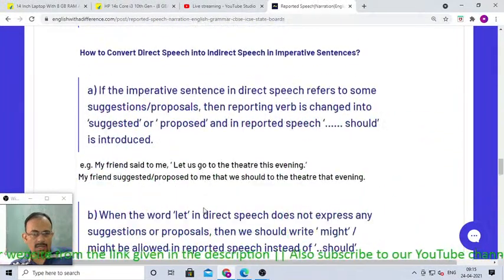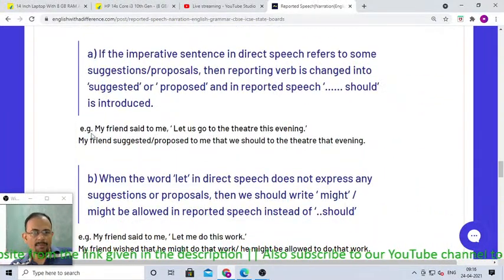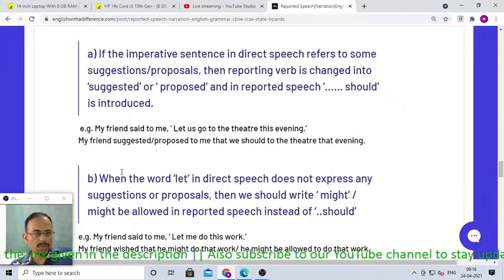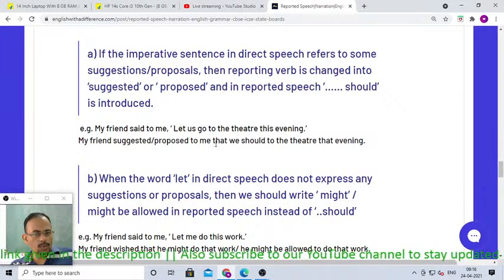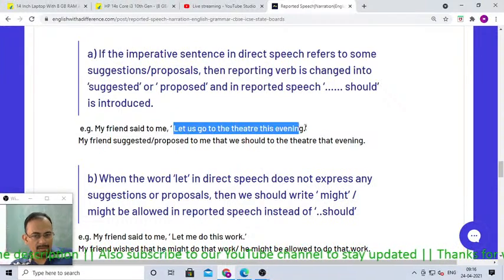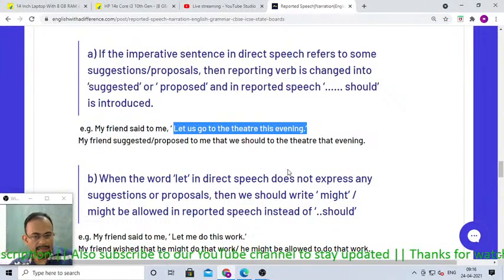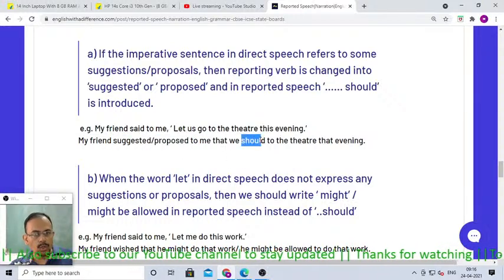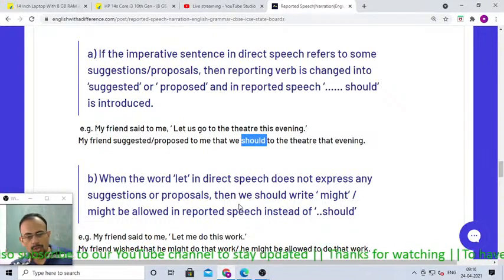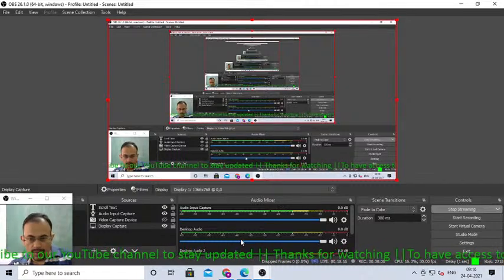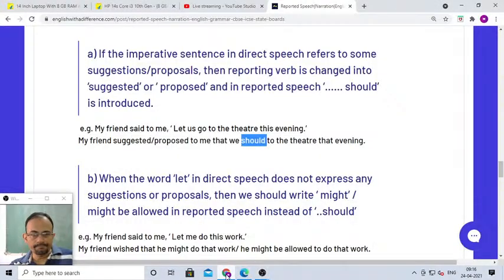So dear students, imperative sentences will be like this. Suppose my friend said to me, "Let us go to the theater this evening." So it is a proposal. So it should be "my friend suggested or proposed to me". That we should always remember. If your sentence starts with "let us go to the theater" and "let us" indicates some suggestion or proposal, in that case "propose" or "suggest" will be the reporting verb, and then "should" will also come in the reported speech part. Always remember.